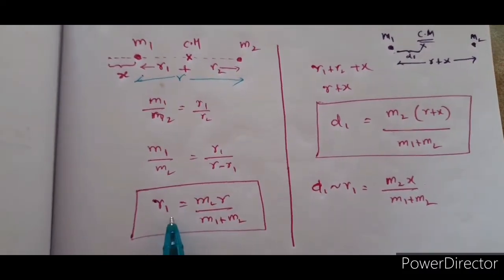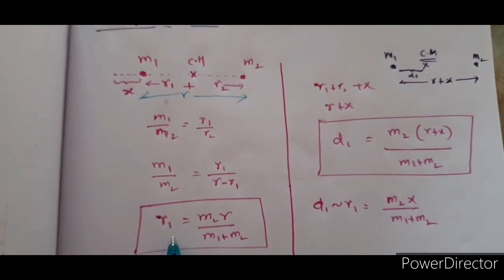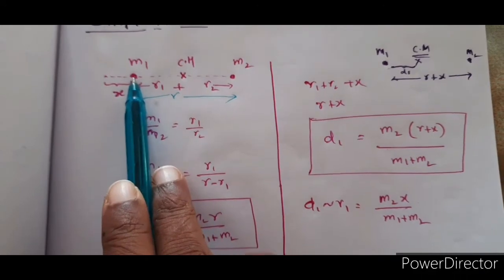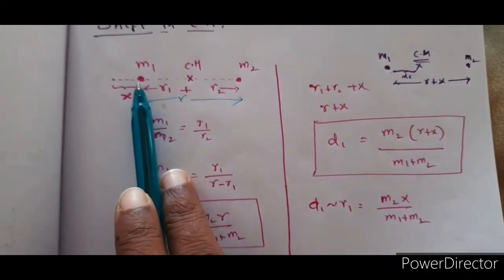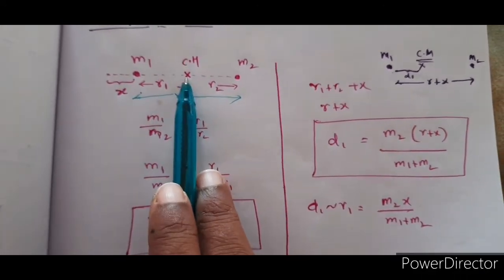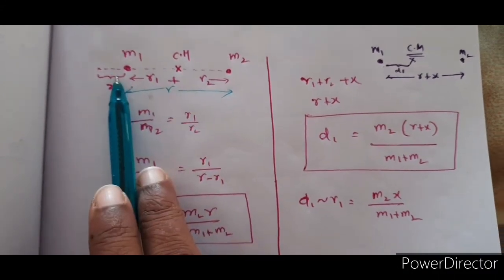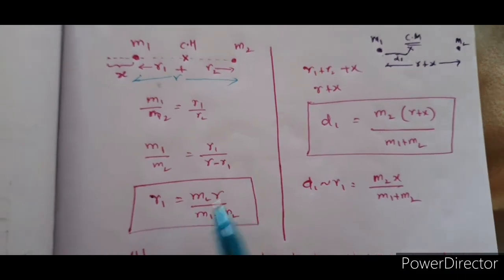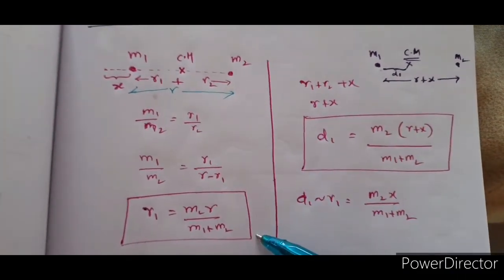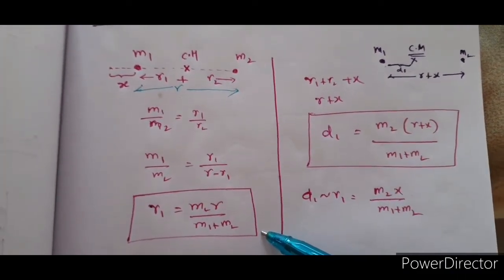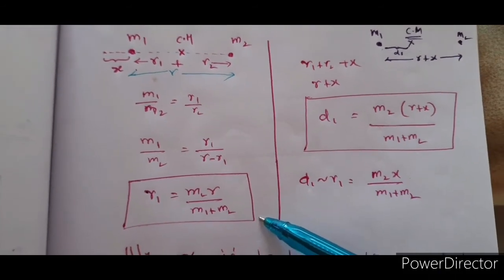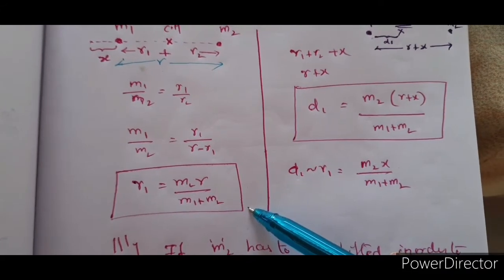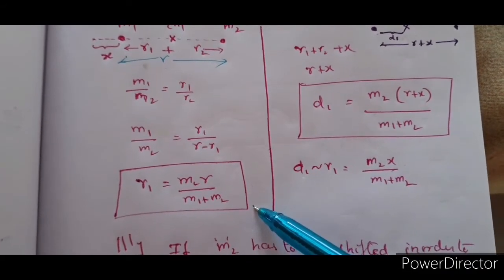So what is r1 here? The location of center of mass, right? Where is the center of mass with respect to m1, or at what distance is the center of mass from mass m1? This is the meaning of this equation. We have derived this equation keeping in view how to locate the center of mass with respect to the given mass, with respect to one of the particles.